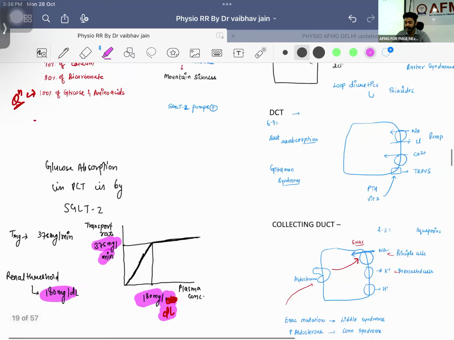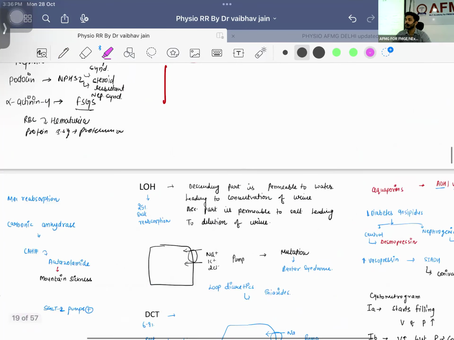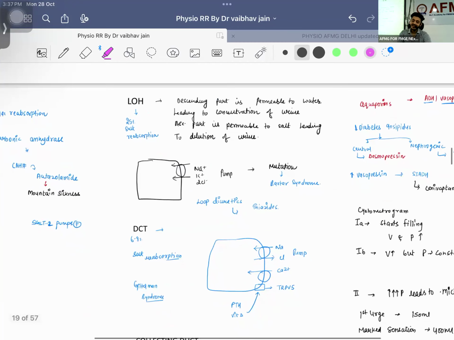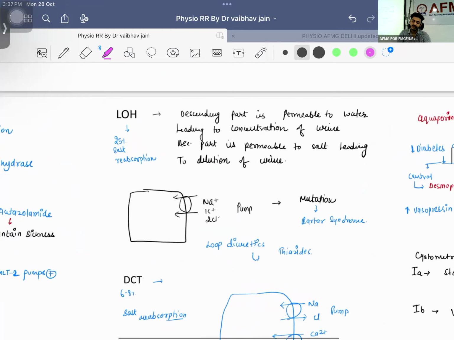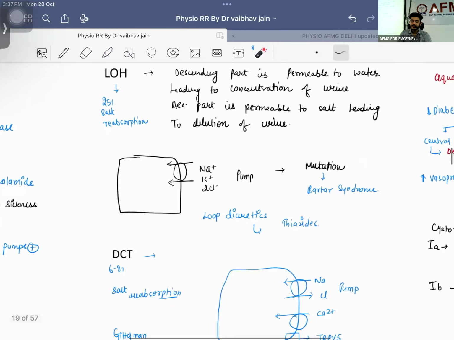Okay, tell me, if there is a mutation of the loop of Henle pump, not SGLT, the sodium potassium 2 chloride pump, which syndrome will it lead to? This is going to lead to Bartter syndrome. Okay, so this is your loop of Henle. Here you will be having 25% of the salt reabsorption, right? And this particular part will be having this sodium potassium 2 chloride pump.